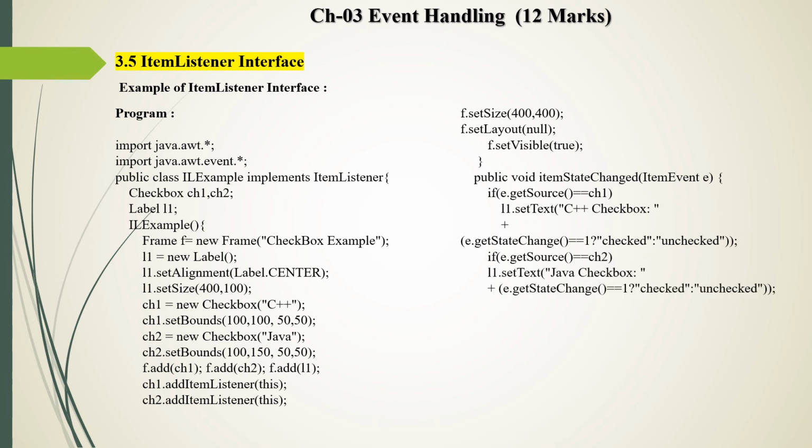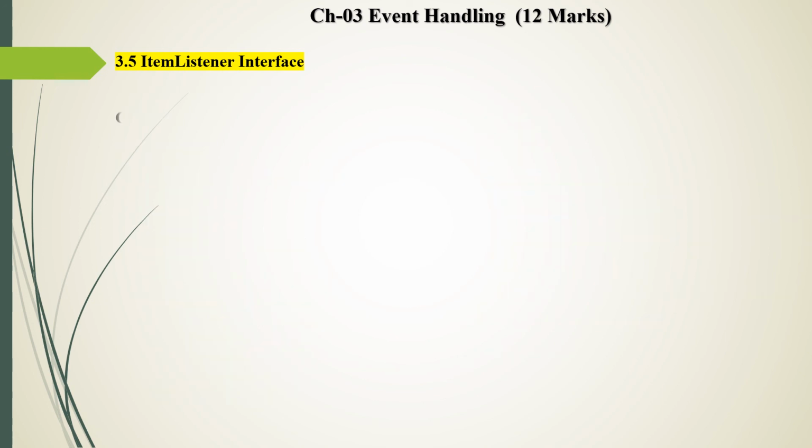Similarly we write the code for the second checkbox, and then we write the main method, public static void main(String[] args), and then we create one object of the ItemListenerExample class. So this is simple code for the item listener.